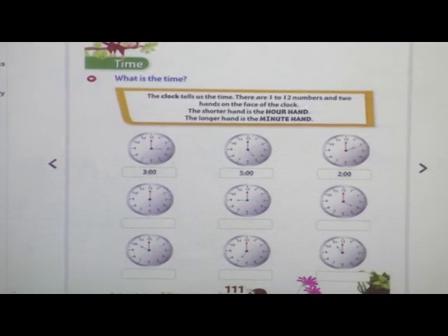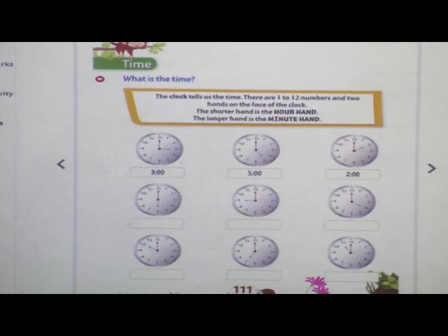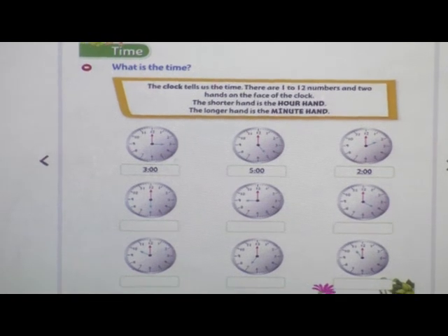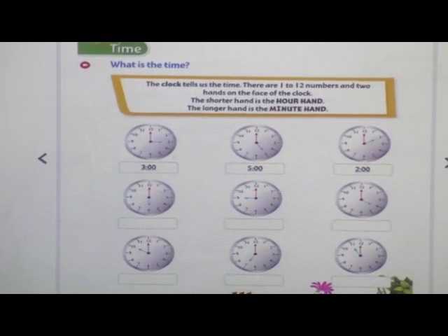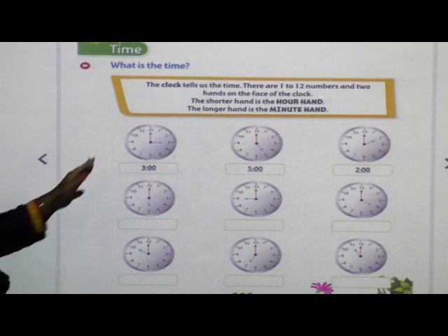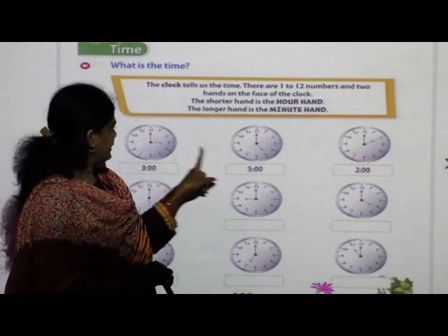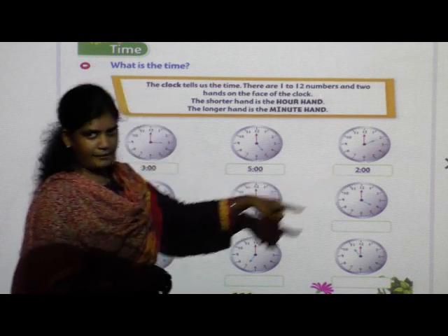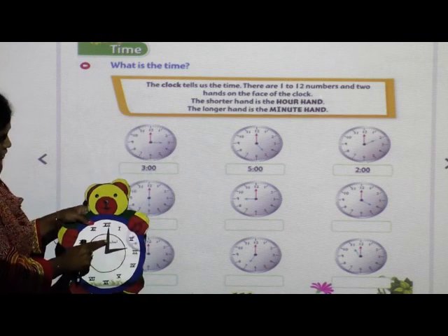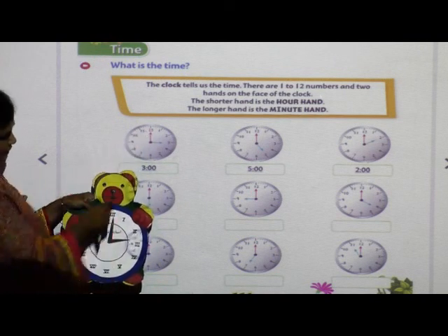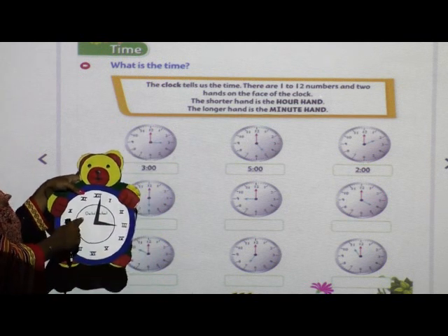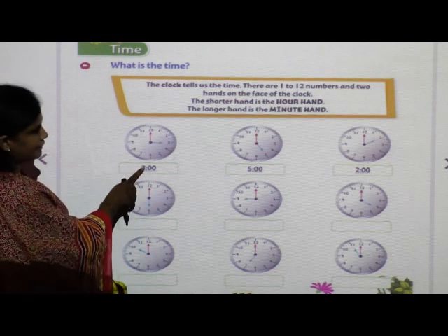So now here once again we will see that the clock tells us the time. There are 1 to 12 numbers and 2 hands on the face of the clock. The shorter hand is the hour hand and the longer hand is the minute hand. So see here, just now practically we have seen 3, 5, 2. See now here what they have done. Long hand to the 12th number and short hand to 3. So which time is it now? The time is 3. So they have written here 3.